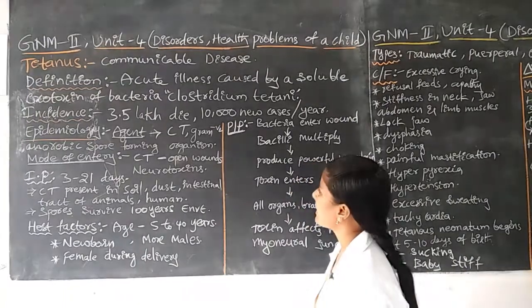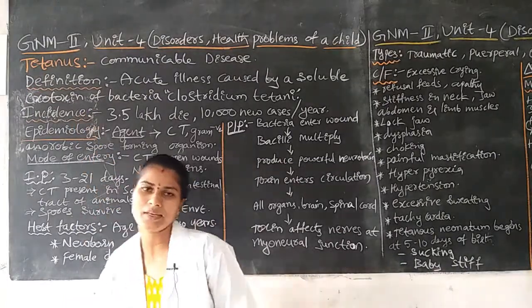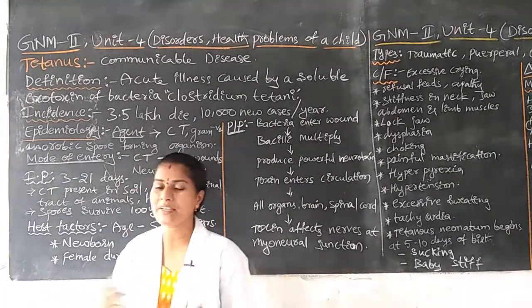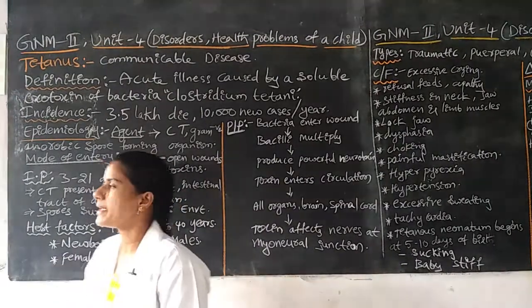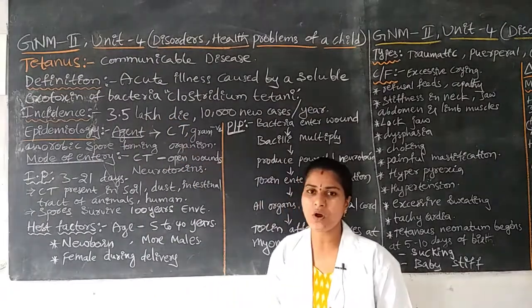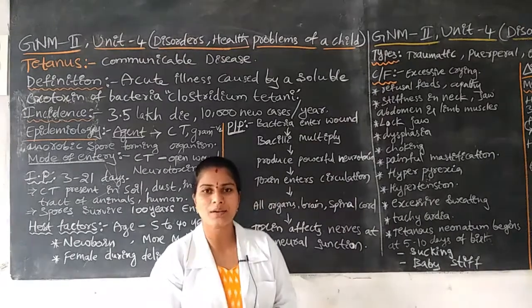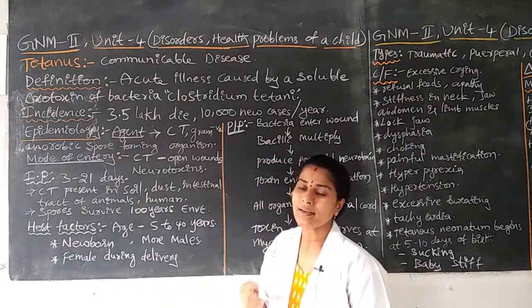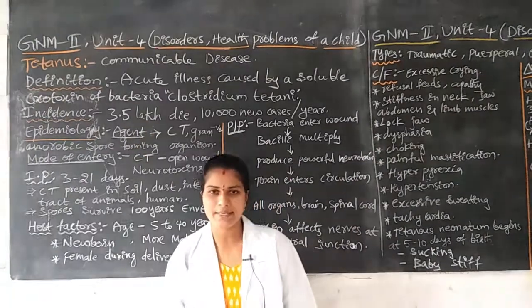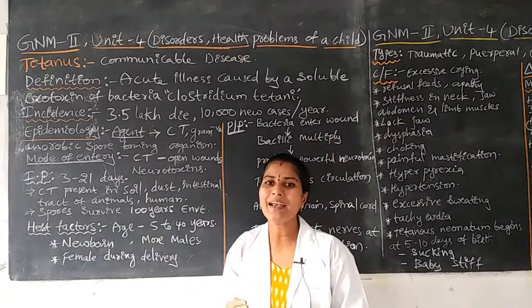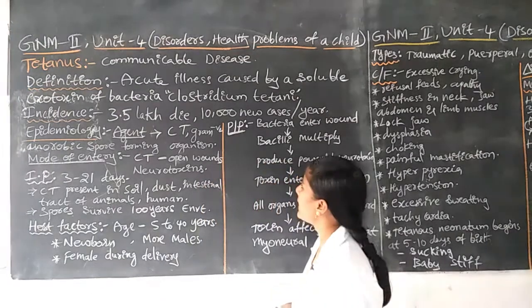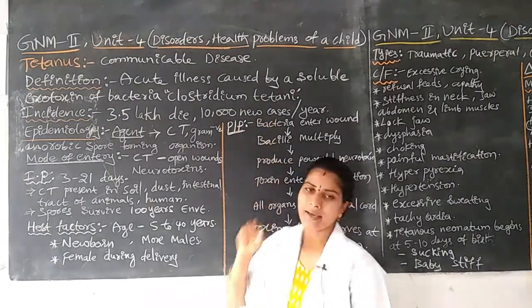Next is the incidence: how the disease occurs, and how many people are affected per year.